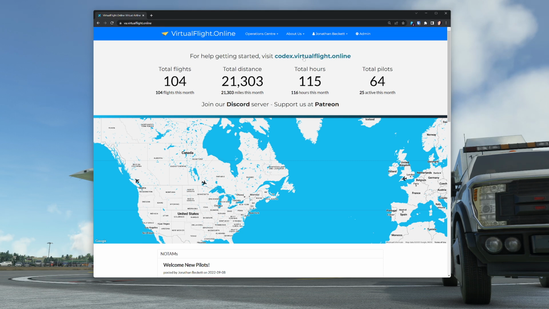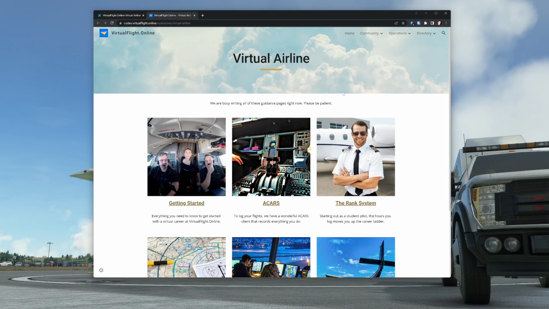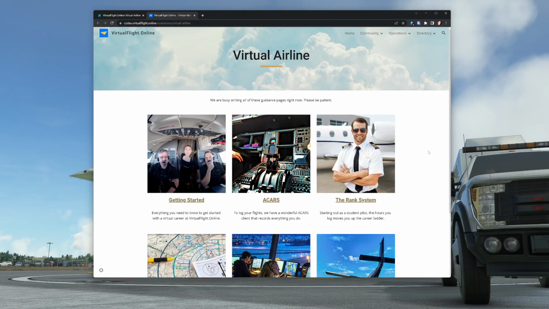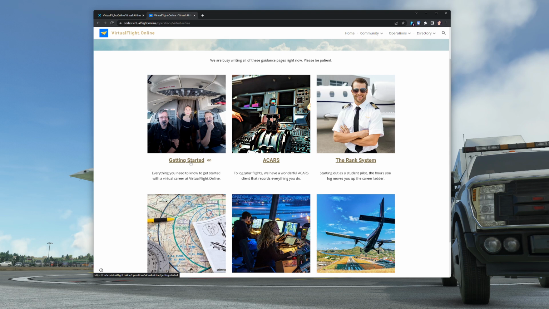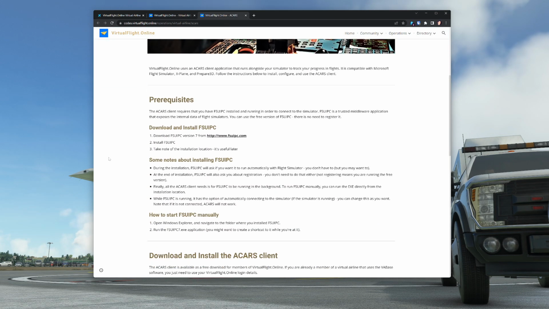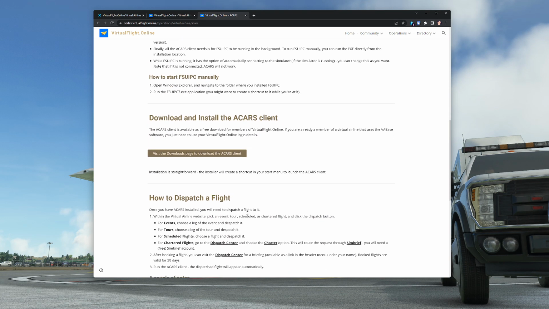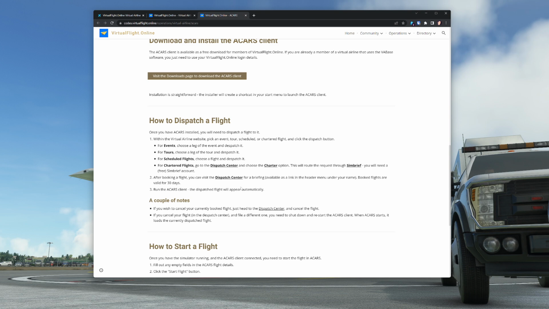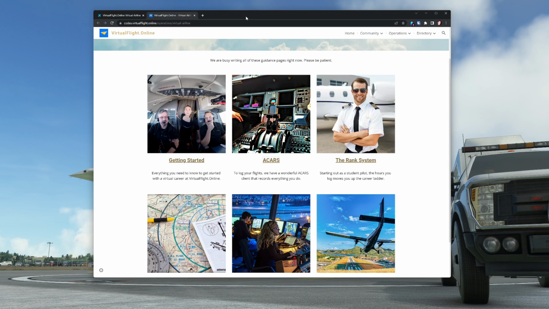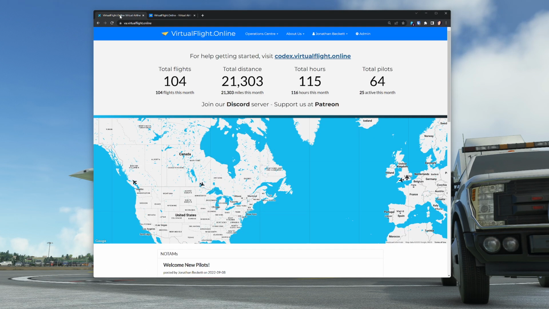To find out everything about the virtual airline, you can go to codex.virtualflight.online, and we've got lots and lots of information on here now about how to get started with installing the flight tracking software called ACARS. You can see there's more information here about that. So if we go and open that page and have a look, we've got the ACARS software here. There's a couple of prerequisites, but if you follow the instructions, it's fairly straightforward to install and then straightforward to dispatch flights. So what do I mean by dispatching flights?